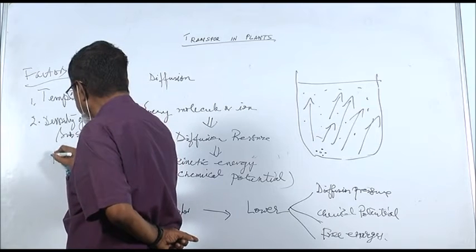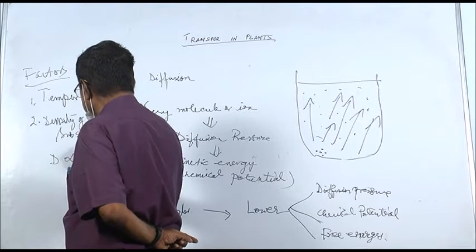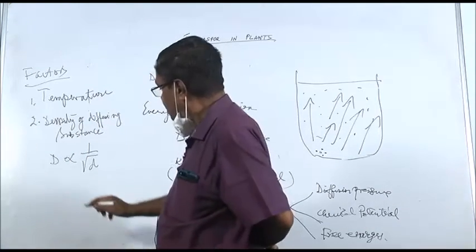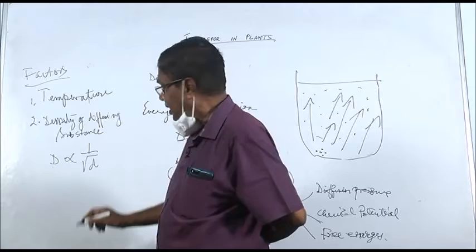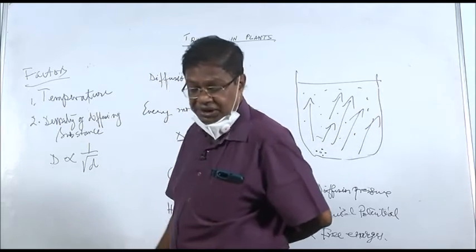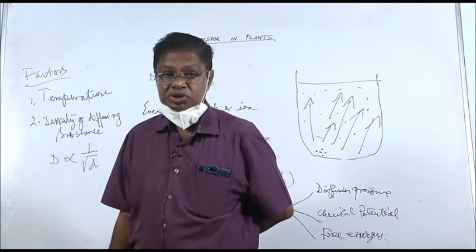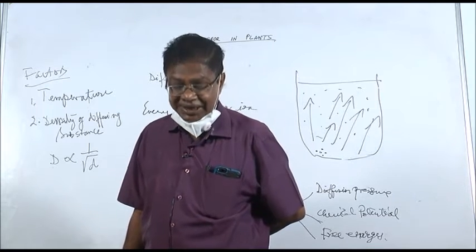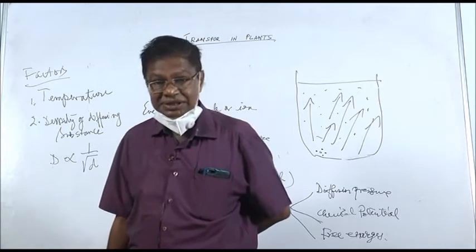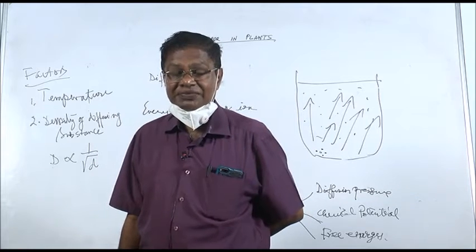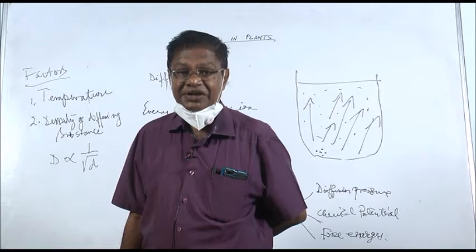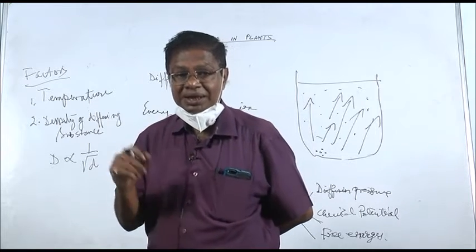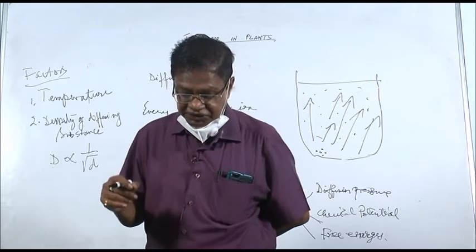This is expressed by D is proportional to 1 by root over d, where D is diffusion and d is density of the diffusing molecule. So it is inversely proportional. That is, if density is less, diffusion is more. If the density is more, diffusion is less. That means heavy particles diffuse slowly and light particles diffuse very fast.